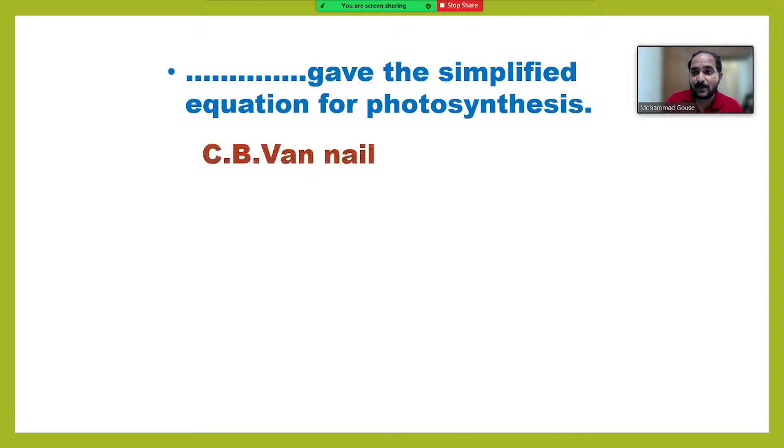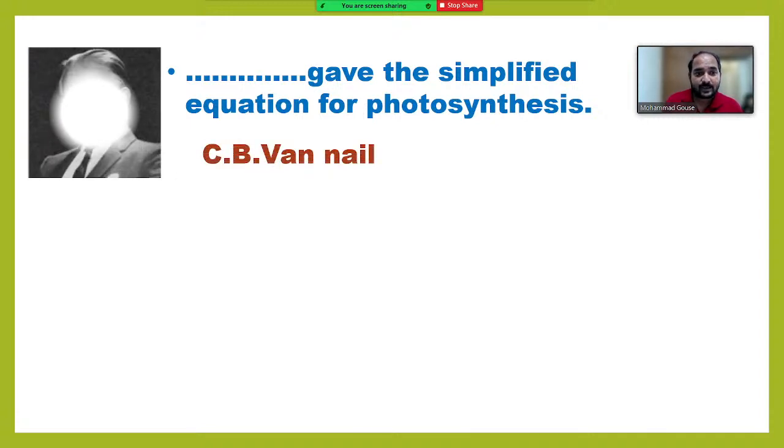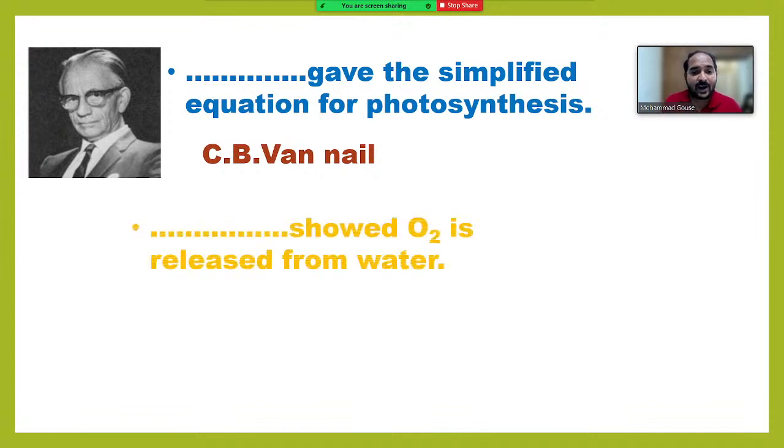So the answer is C.B. Van Niel. Excellent. So this is the picture of C.B. Van Niel. He showed oxygen is released from water.